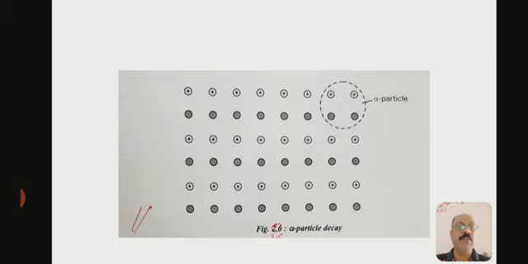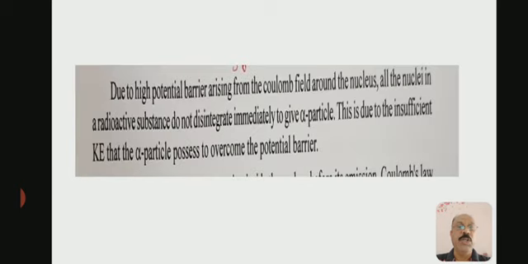So this is the alpha particle decay the figure shows. Due to the high potential barrier arising from the Coulomb field around the nucleus, all the nuclei in a radioactive substance do not disintegrate immediately to give alpha particles.